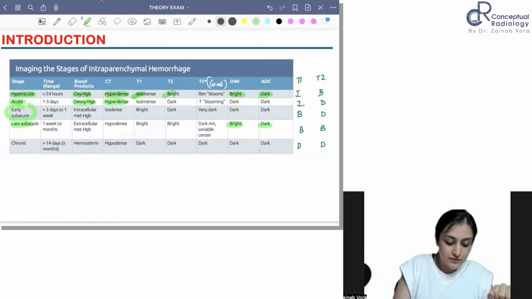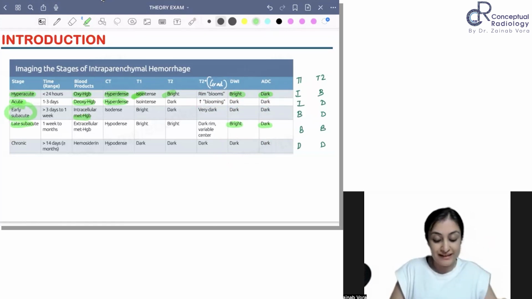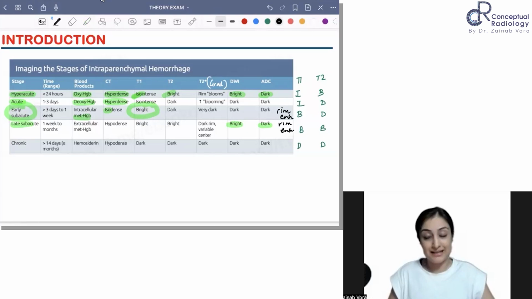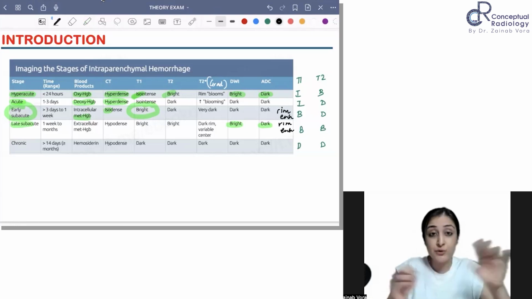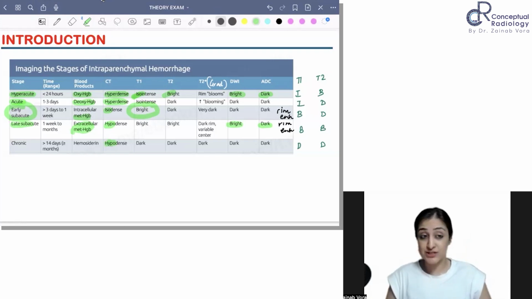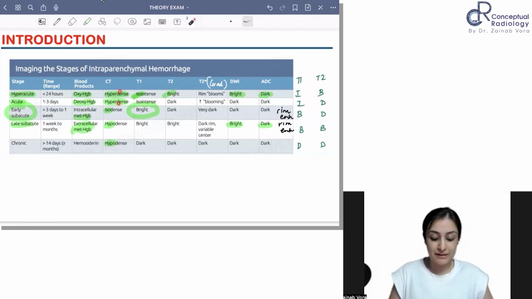Early subacute is very, very important. This is where you have intracellular methemoglobin. It now becomes ISO and it is bright on T1. This is very important. Can this also show us contrast enhancement? Yes, this can also show us rim enhancement, isn't it? So subacute is where, if you give contrast, you will see rim enhancement. Late subacute, now this methemoglobin comes extracellular and now this is hypodense on CT. So what do you have to remember on CT? Hyper, ISO and hypo. This we already know.